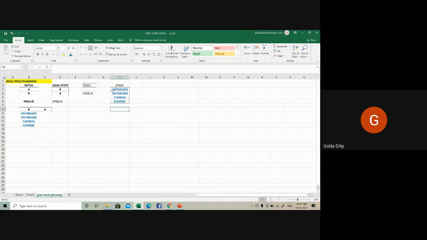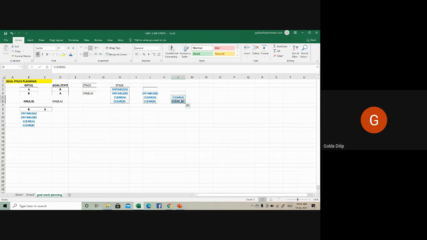Now I can start removing whatever is on top of the stack. You execute OnTable(A), and then you remove OnTable(A) from the stack. At the next step my stack would be something like this. Then again execute OnTable(B), and at the next step my stack would be like this.